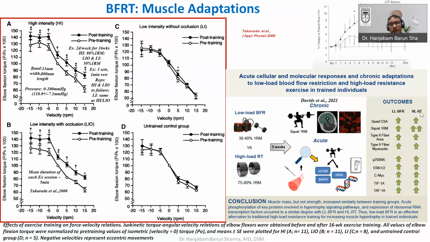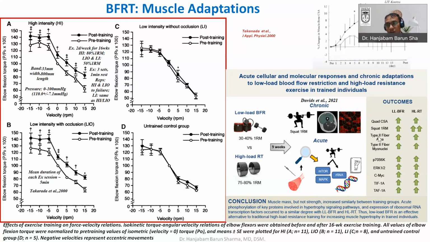Naturally, with high intensity exercise, hypertrophy may happen in both. Hypertrophy is equal. If you want to target hypertrophy, then low intensity exercise plus blood flow resistance is good enough. But if you want to target force, muscle force, or squat 1 RM, then although there is an increase in the case of blood flow resistance training with low load, it was more in the case of high intensity. That is based upon the principle of specificity.